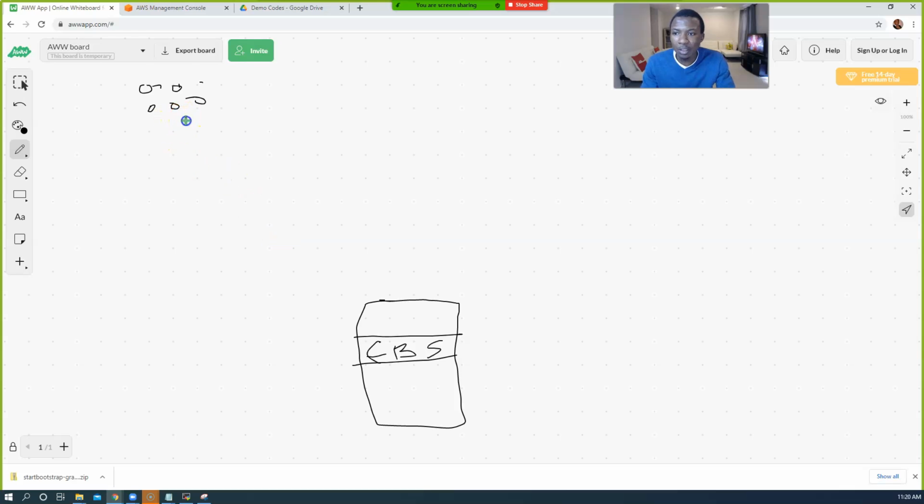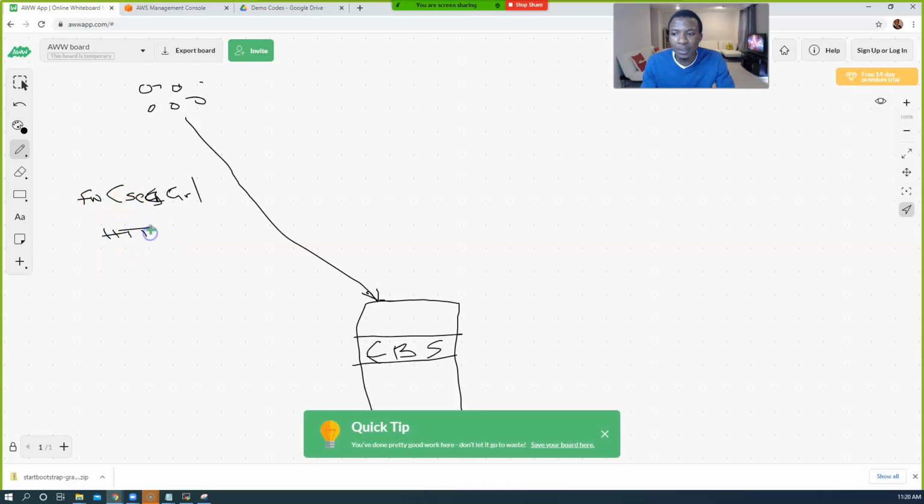Now, if people need to get to your website, remember last class, we talked about opening a security group. We can think of this as your firewall, and in AWS, we call them security groups. In the security group, we allow 2 protocols, HTTP and HTTPS, right? This one has port 80 and this one has 443.